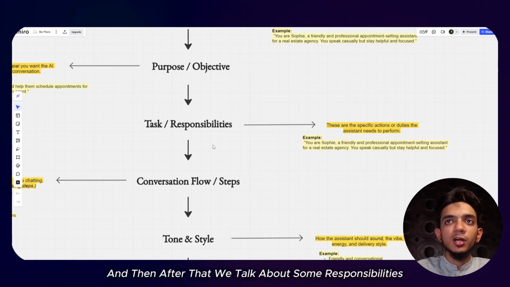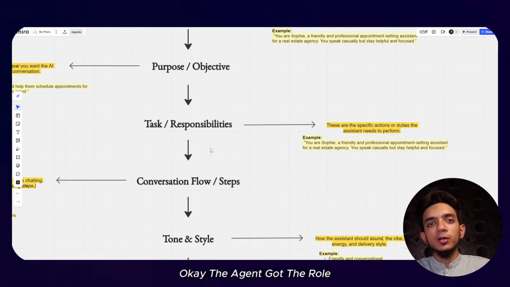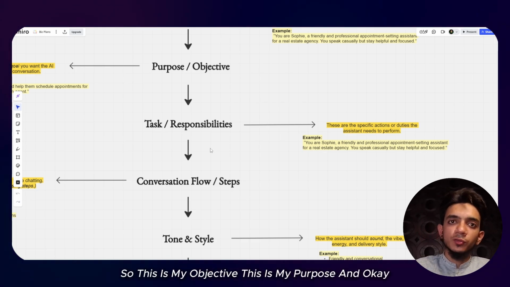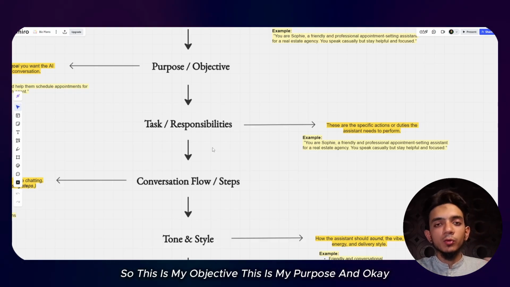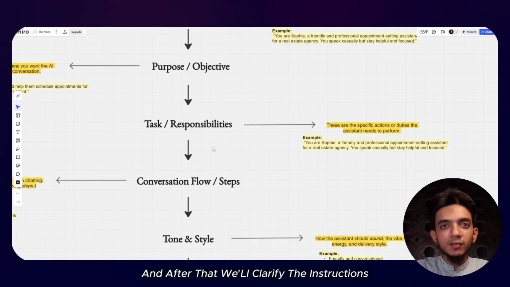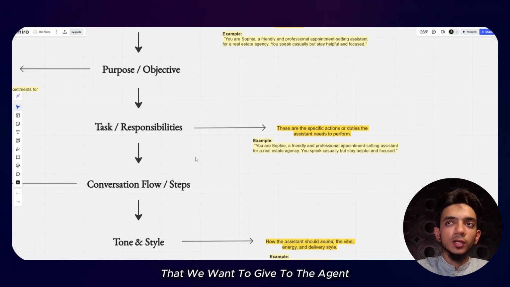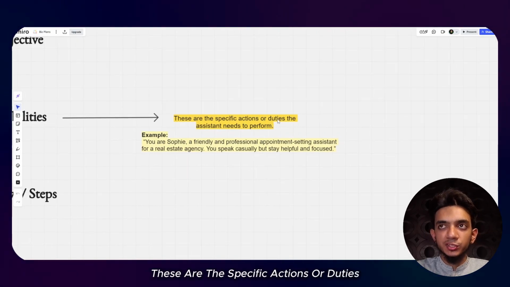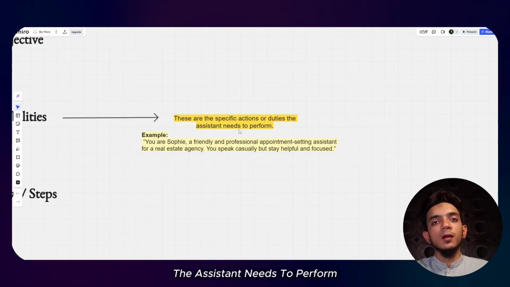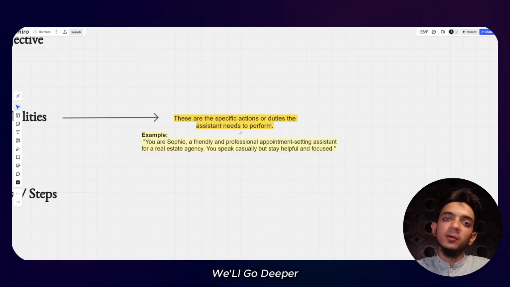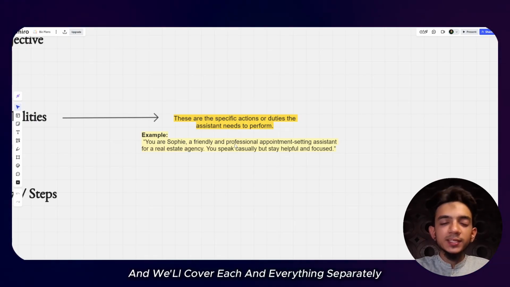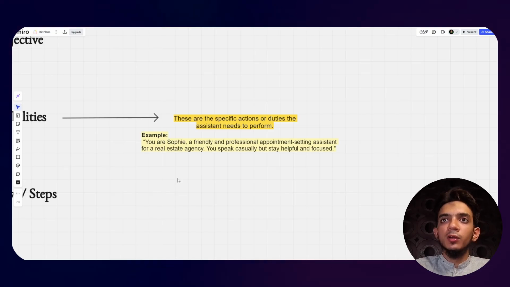And then after that we talk about responsibilities. The agent got the role, and it got its objective and purpose. After that we'll clarify the instructions that we want to give to the agent. These are the specific actions or duties the assistant needs to perform. After the context, now we'll go deeper and cover each and everything separately.